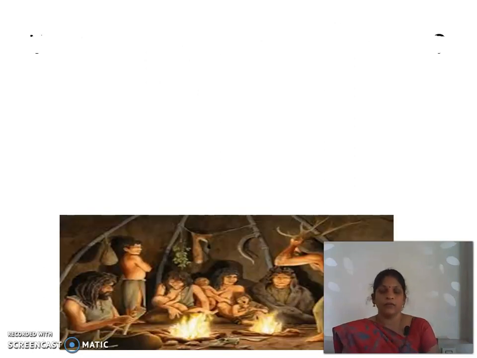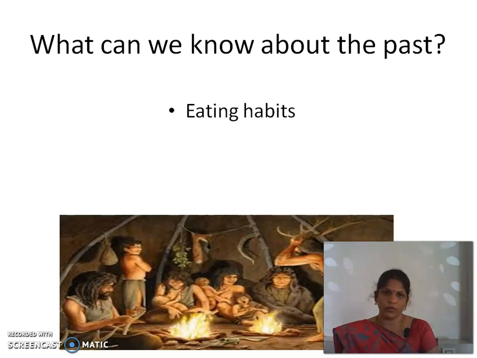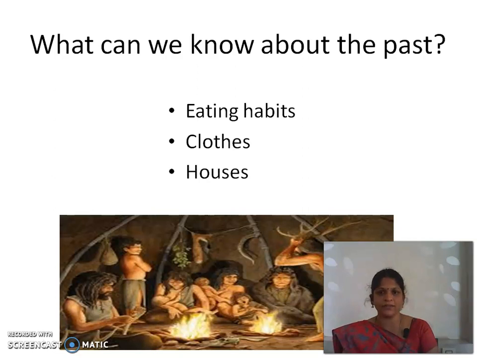Then from history, what we can know about the past: their eating habits, their clothes, their houses and their professions, means their occupations. So why did we learn history? What can we know about the past?